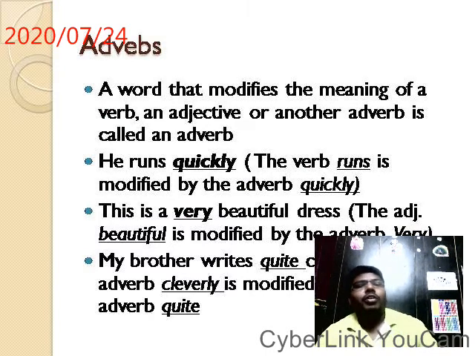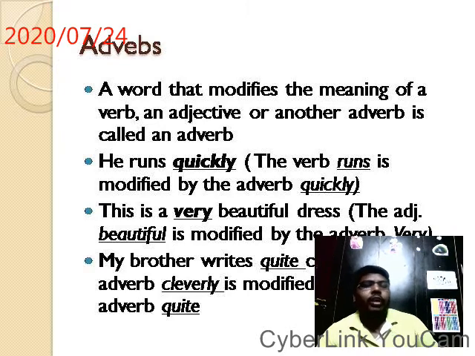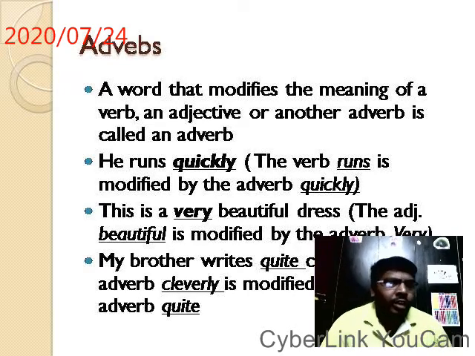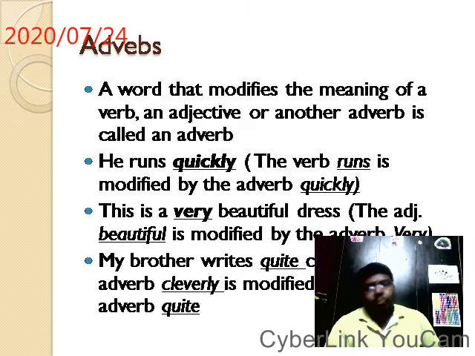So next part of speech is adverb. There are many kinds of adjectives. Now we will see adverbs. A word that modifies the meaning of a verb, an adjective or another adverb is called an adverb.